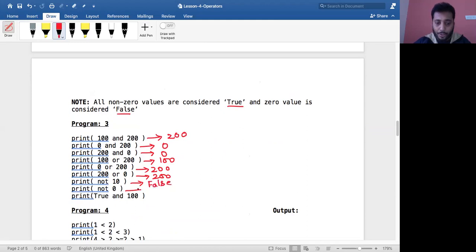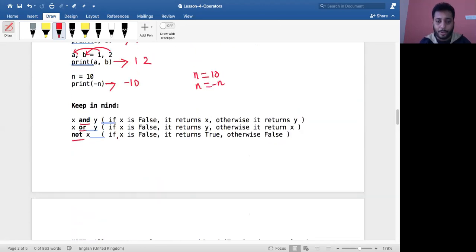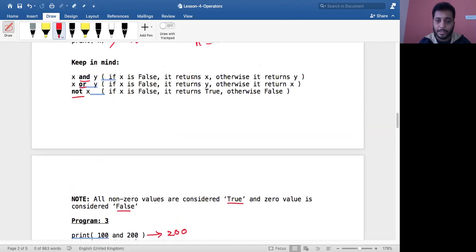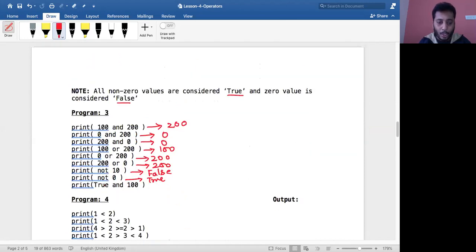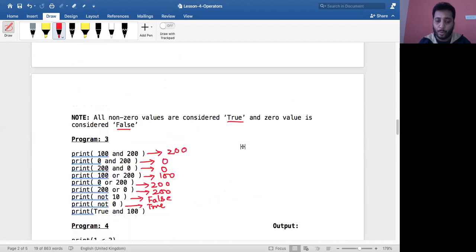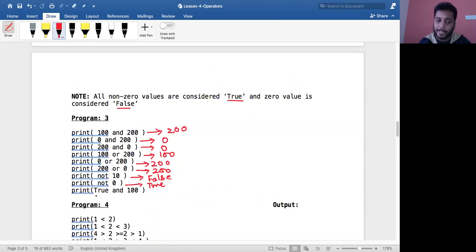And I say not of 0, it will result in a true value, correct? Not of 0: x is false, and if it is false, return true. 0 is false, and not of false will result in a true value. Now another, true and 100. If x is false, then return x. Is x false? No, it is true. Therefore, if x is false, only return x, otherwise return y. So I will have to return y, therefore it will return 100. You can type this, execute this, and you'll get the same output.